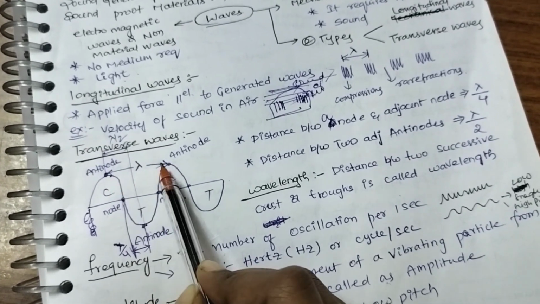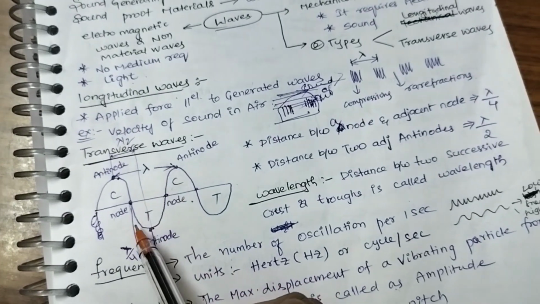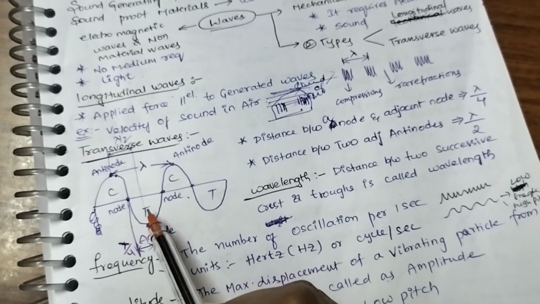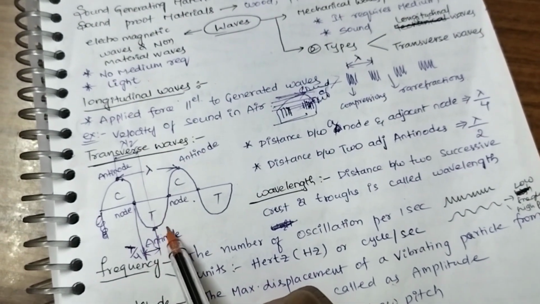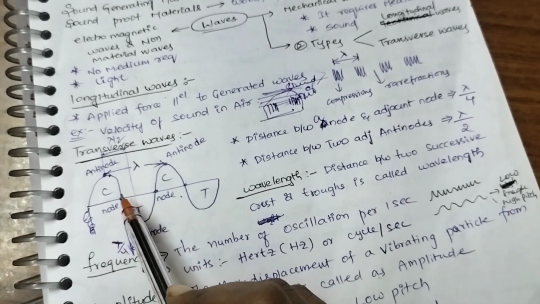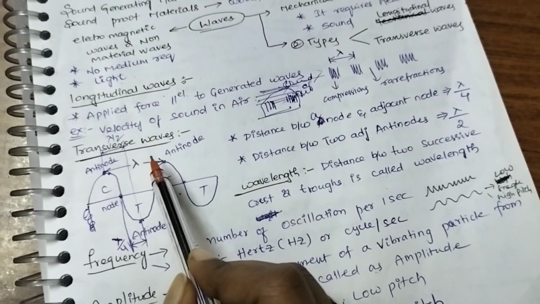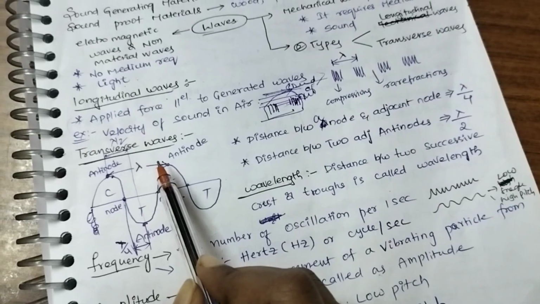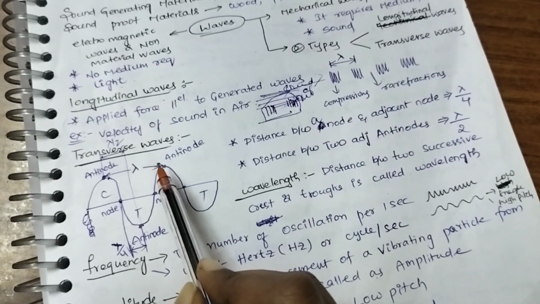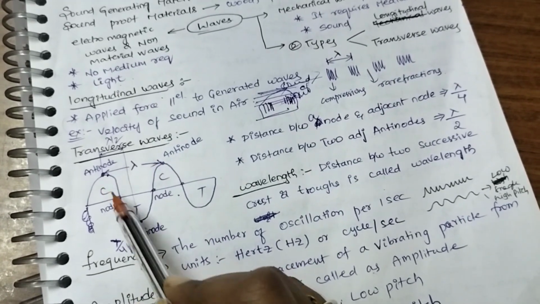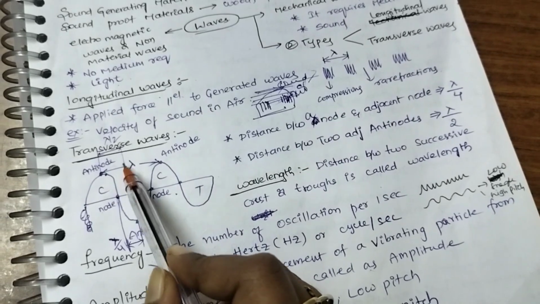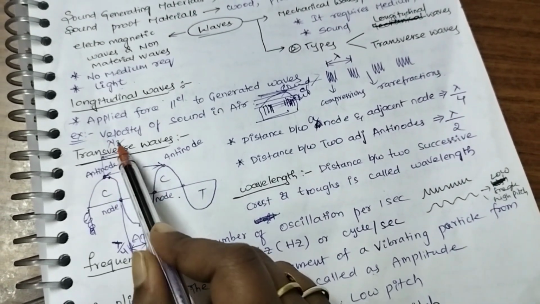The distance between two antinodes is lambda, whereas the distance between an antinode and an adjacent node is lambda by 4. The distance between two adjacent nodes is lambda by 2.